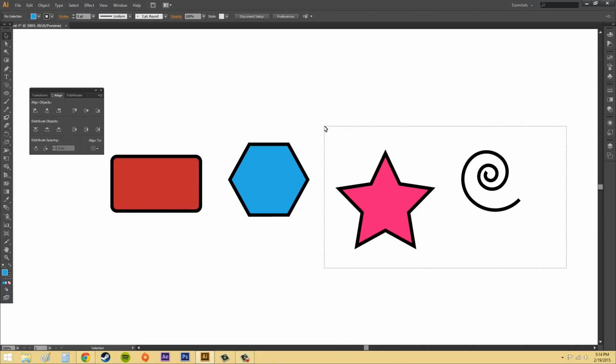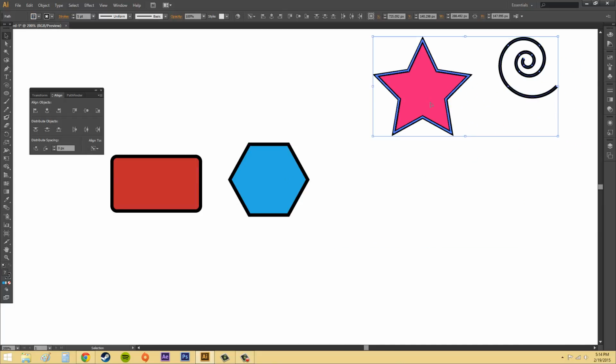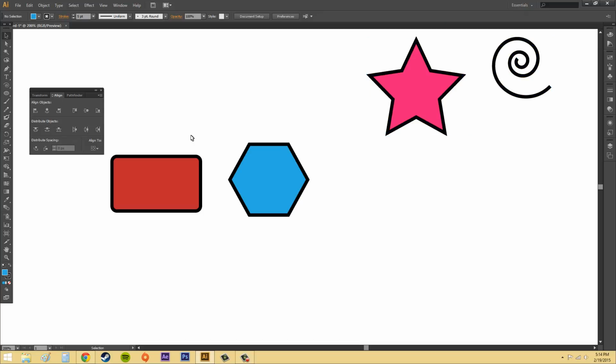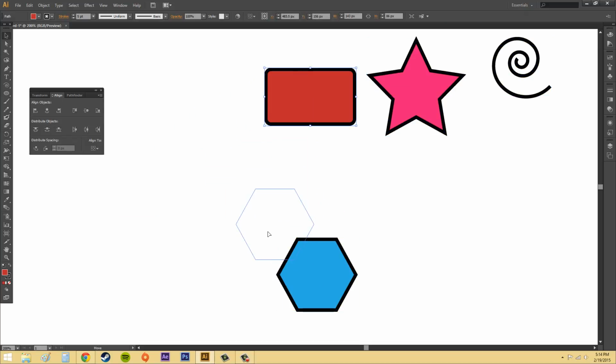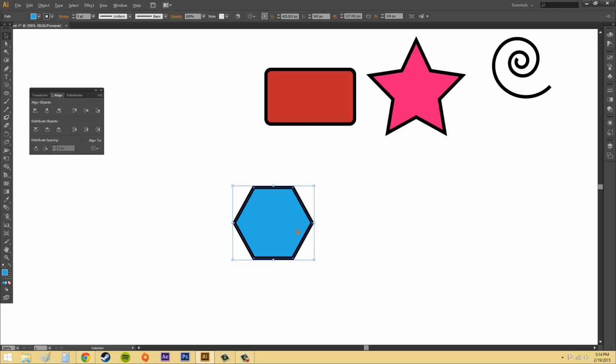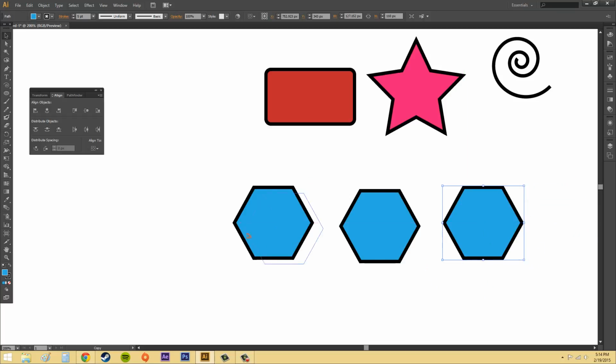So we'll do it with the polygon here. I'm just going to duplicate the polygon a few times. All right. And I'm going to make these varying sizes.